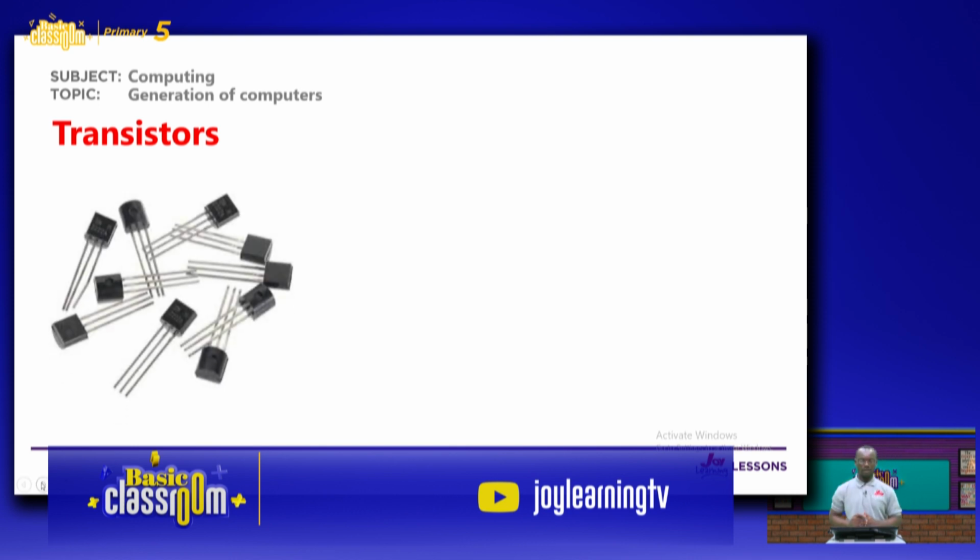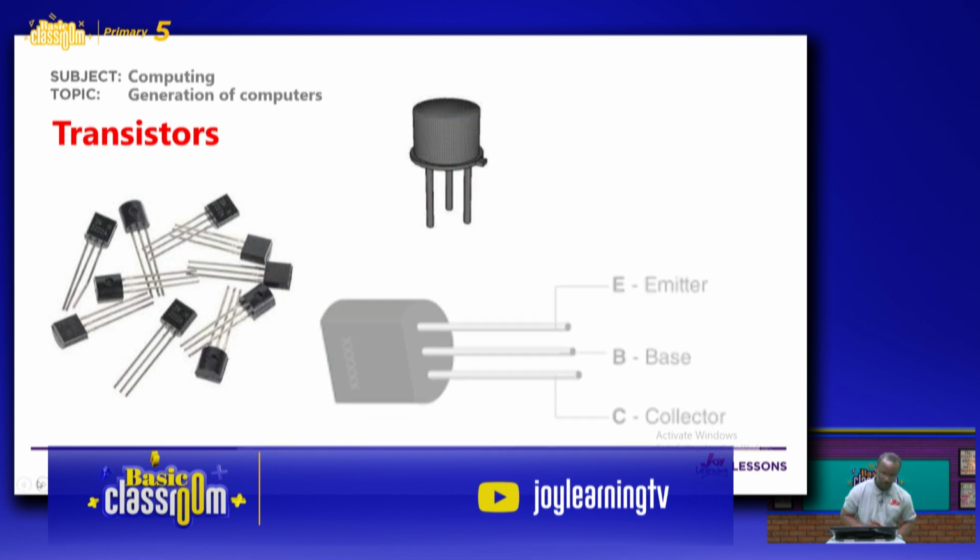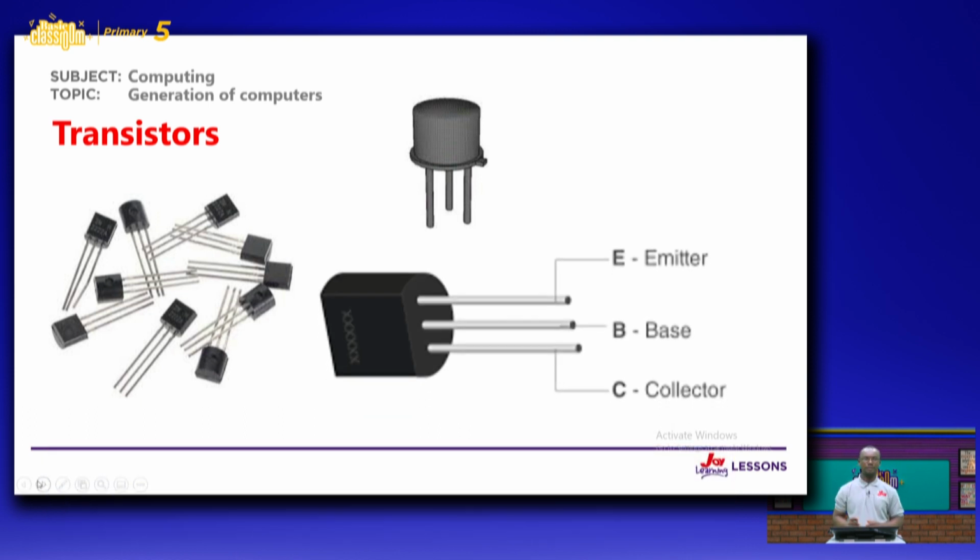Some images of transistors. So on the screen, we have this image. So these are transistors. Now let's see another image. We have another form of transistor in this shape. This is also a transistor. Then another image of a transistor. This is also called a transistor. So these are electronic components.